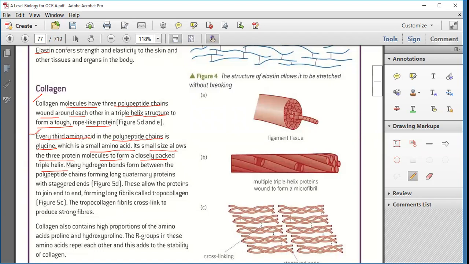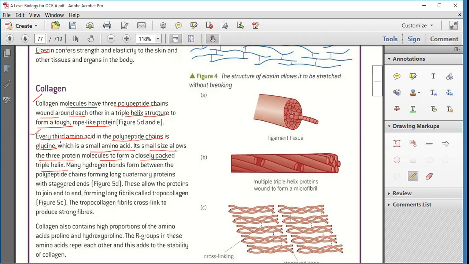So every third amino acid in a polypeptide chain is glycine. Whatever the amino acids are in the polypeptide chain, every third one is glycine, which is a small amino acid.